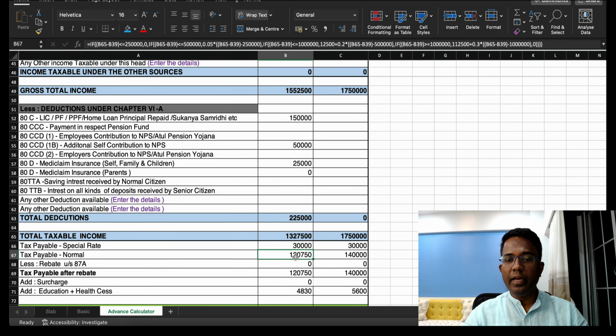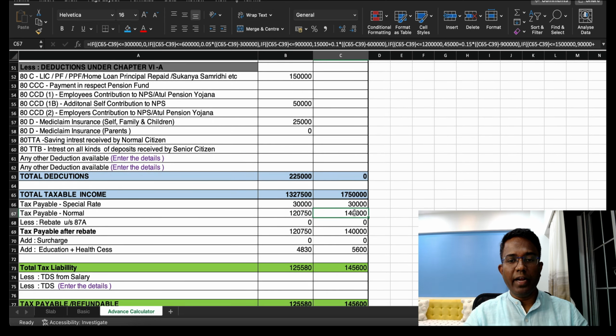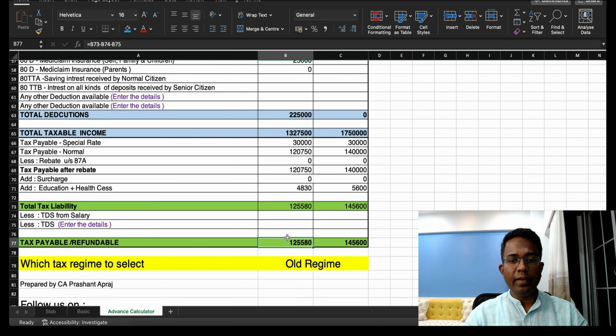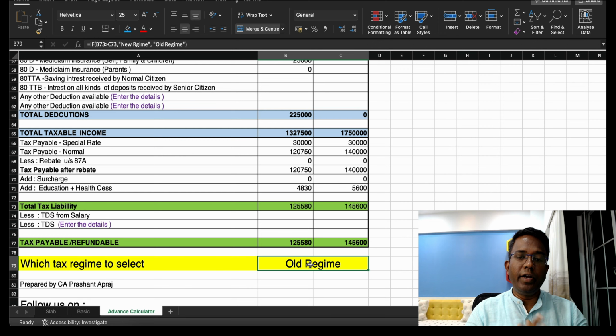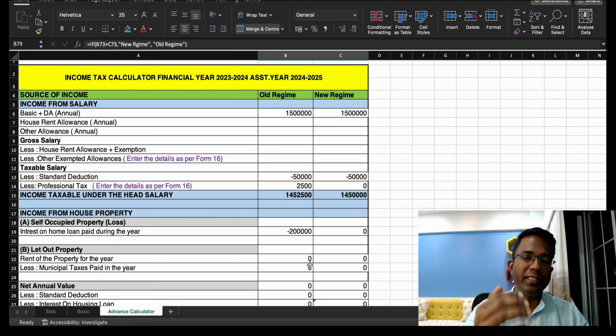And on the remaining income the tax amount is 1,20,000 and here it is 1,40,000. So you can see here under both the regimes, now which regime is better? The calculator is giving that the old regime is better. So in this way you can calculate your total income. You can use this Excel spreadsheet.